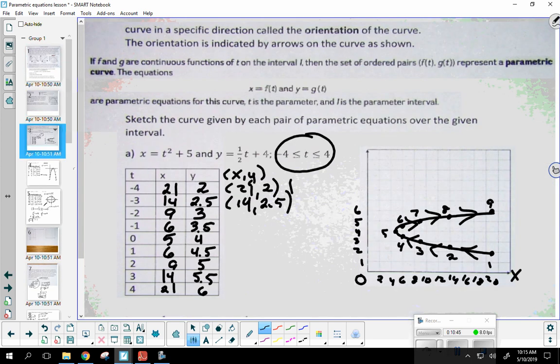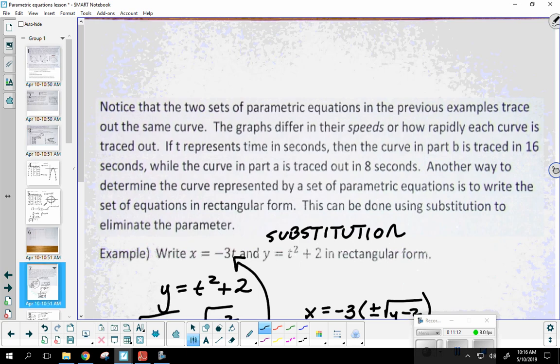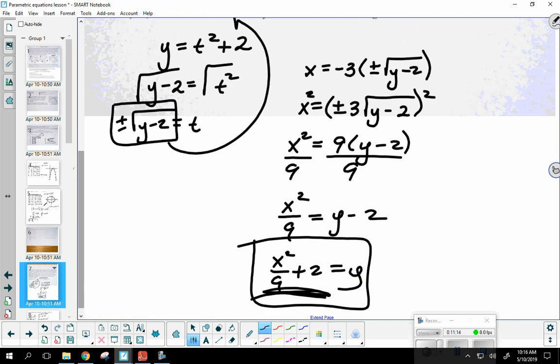So exactly a week ago, when I introduced parametric equations, the first thing we did was graph them. We set up our tables, we chose values of t if there wasn't an interval, and we plotted the ordered pairs. We also talked about the direction that an object is moving. What do we call that? The orientation. That is absolutely correct. The order in which the ordered pairs are placed, that's the direction the object is moving. So we did some examples of that, and then we moved on to the next part.